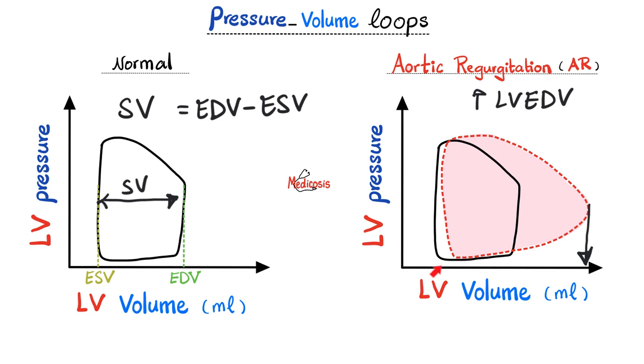How about the end systolic volume? It did not change much. It maybe increased a little because the poor left ventricle cannot keep up with the increased supply of blood received during diastole from both the left atrium and the aorta. What do you think happened to the stroke volume, which is the distance or the volume from here to here? EDV minus ESV. Of course, this new stroke volume is bigger than the normal stroke volume. So the stroke volume increased, and this is explained by the Frank-Starling law. If you give me more blood, I will contract more and give you more volume. The greater the input, the greater the output.